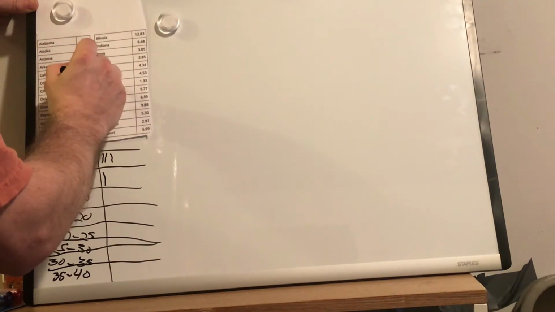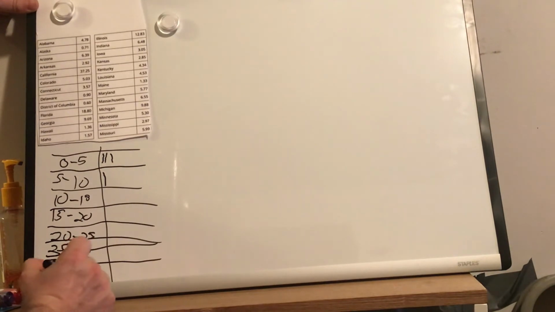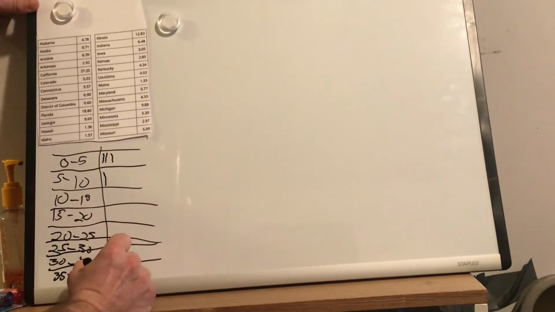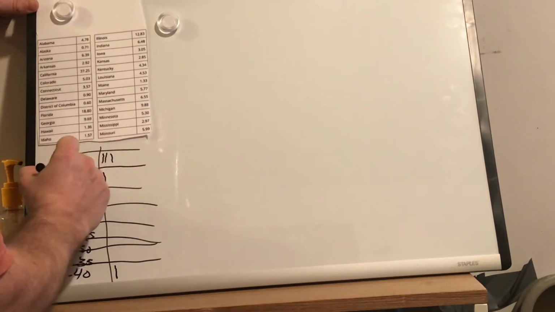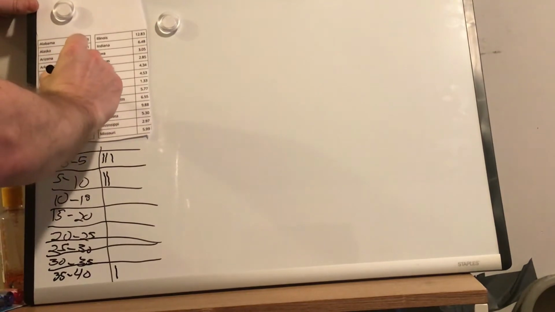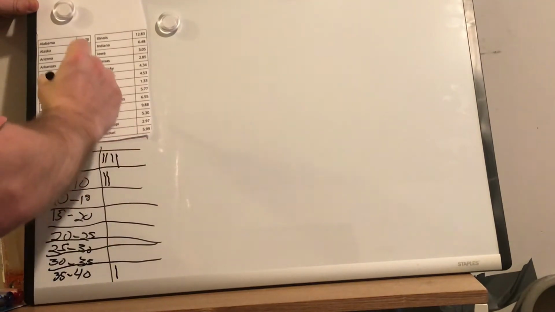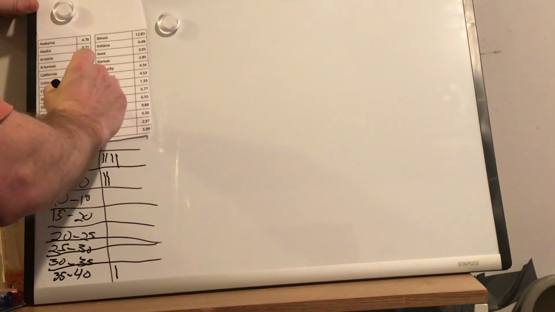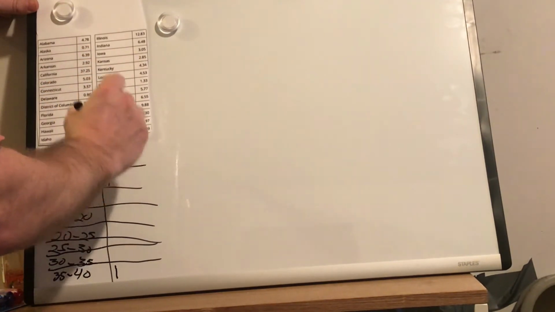California, 37.25. California is big. California is all the way up here between 35 and 40. 1. Colorado, 5.03. That's bigger than 5, smaller than 10. That goes here. Connecticut, 3.57. 3.57 is between 0 and 5. That goes here. Delaware is tiny, 0.90. Delaware, I'm going to box this off here to make it a 5.